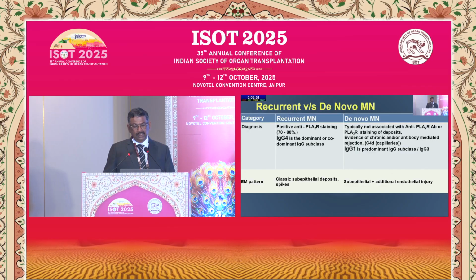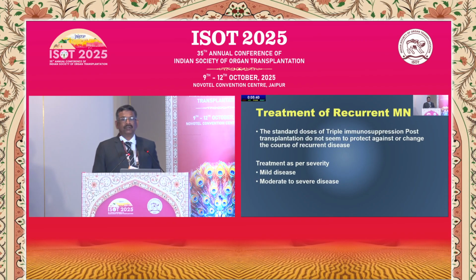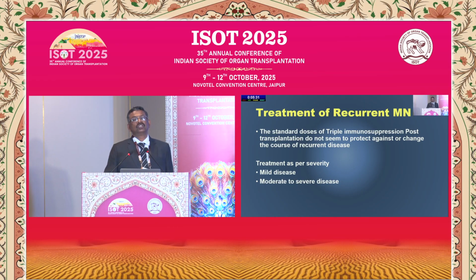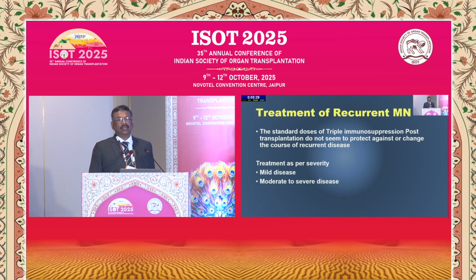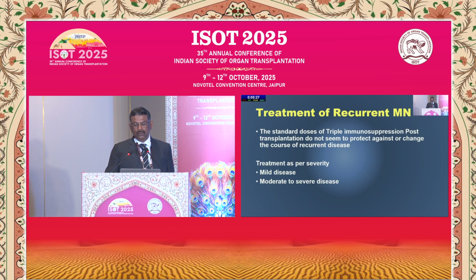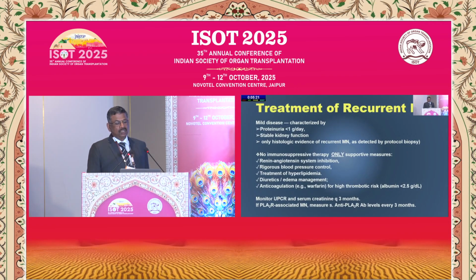On electron microscopy, recurrent presents with classical subepithelial deposits like spikes, and de novo presents with subepithelial deposits along with additional endothelial injury. So what is the treatment? I'll be dividing the treatment into recurrent and de novo. The standard dose of triple immunosuppression which we give post-transplant does not seem to protect against or change the course of disease. And recurrent treatment is divided into two subtypes as per severity, whether it is mild or moderate to severe disease.